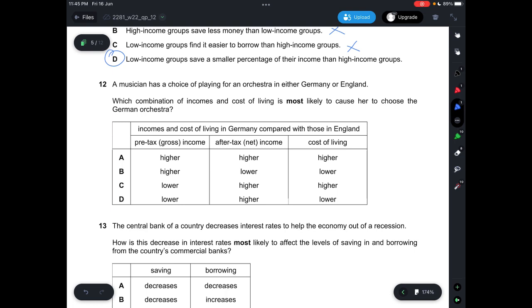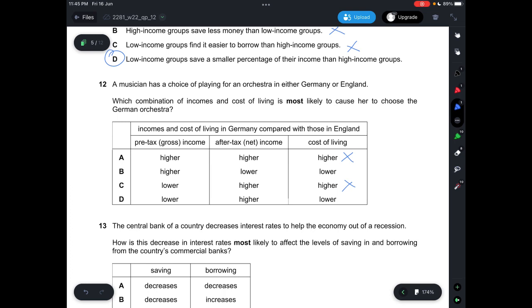Of course, when it comes to cost of living, people would choose the lower one, so A and C would not be correct because the cost of living is higher. And then look at B and D. Pre-tax income higher and lower for B or D, and then after tax would be lower and higher. Most people would actually be better off with a higher income after tax rather than a lower income before tax. So the combination of incomes will be lower pre-tax income and then higher after-tax income.